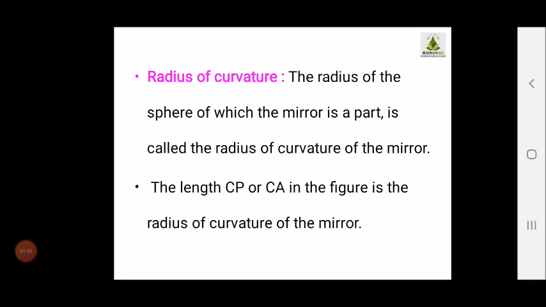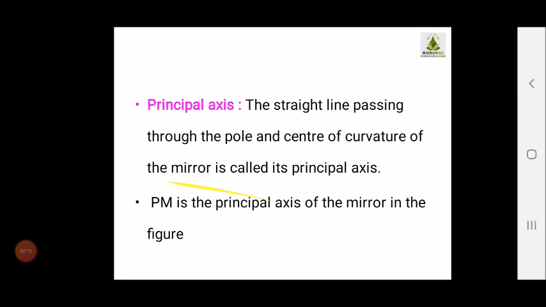What is the radius of curvature? The radius of the sphere of which the mirror is a part is called the radius of curvature of the mirror. You can refer to the diagram, children, so you will understand the concept more clearly. The length CP or CA in the figure shows the radius of curvature of the mirror.